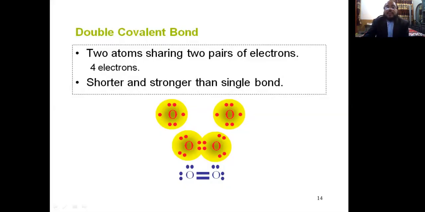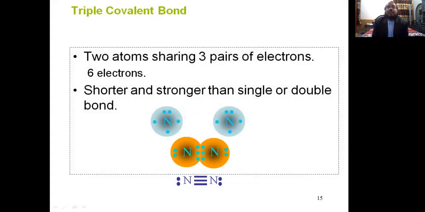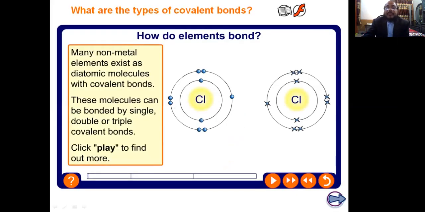Yes, and if both atoms share two electrons, this is called a double covalent bond, and if both atoms share three electrons each and form three pairs, this is called a triple covalent bond. Yes, we will discuss in depth the formation of bonds, but I have the animation for the types.